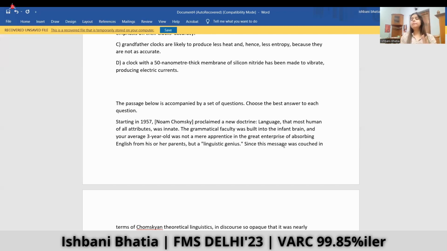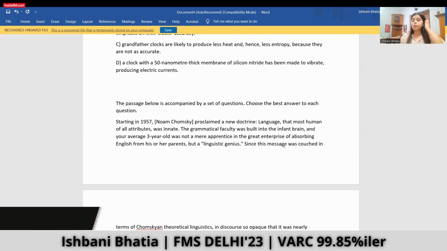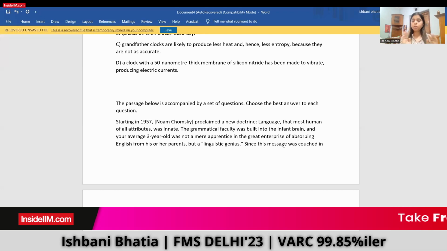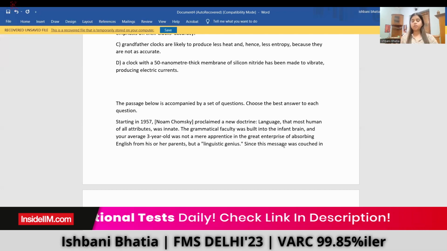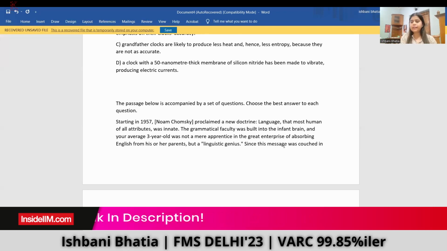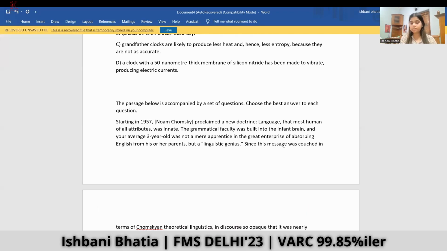So guys, you have 40 minutes to solve a paper. So the main thing that matters is time management. If you are targeting to solve 4 passages, and you are targeting to solve all the 24 questions that are there in the paper, you need to manage your time in such a way that you give enough time to each and every question. For example, reading a passage might take 5 minutes for a person, and then solving questions takes another 3 to 4 minutes, right? So it would be 9 minutes for a passage,